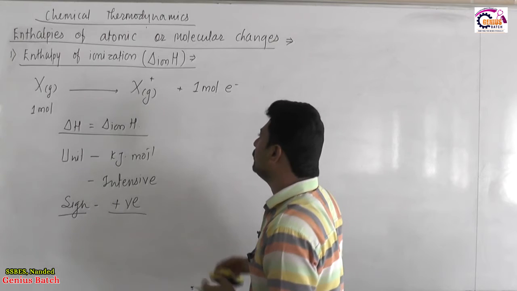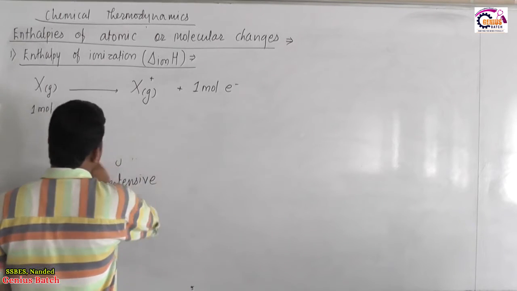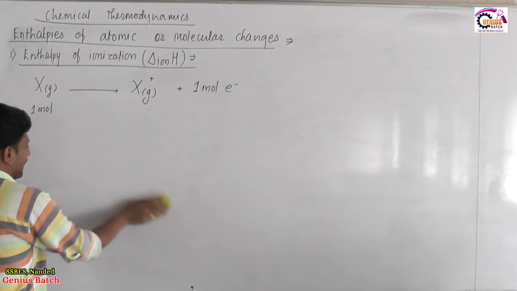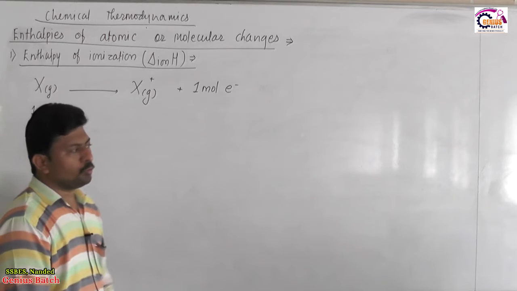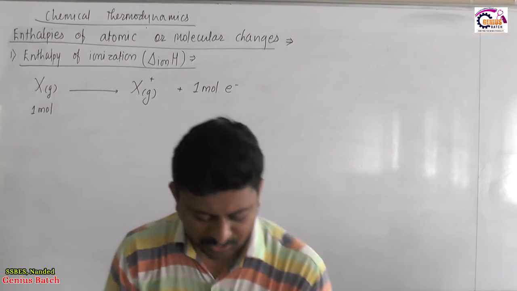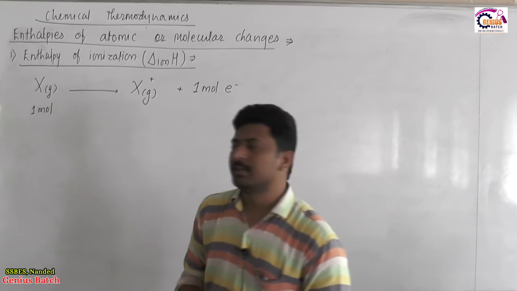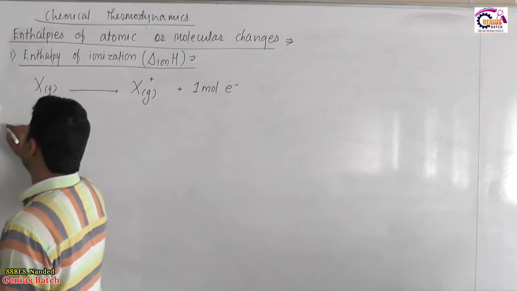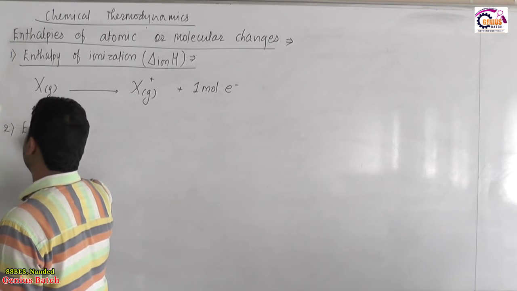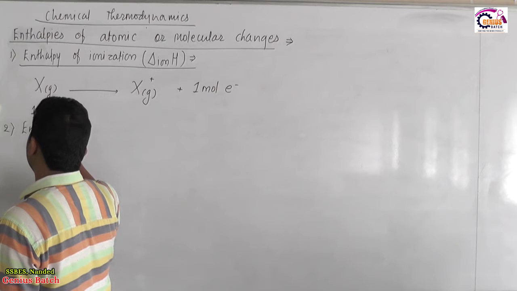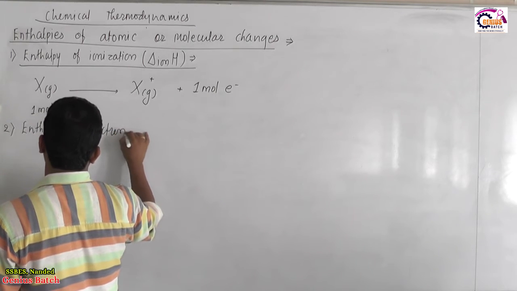Now next to this process is the reverse process of electron addition. Here we removed electron to convert a neutral gaseous atom into its gaseous cation. Sometimes we add the electron to a neutral isolated gaseous atom to convert it into gaseous anion, and the corresponding process is called electron gain, and the enthalpy change is called enthalpy of electron gain.